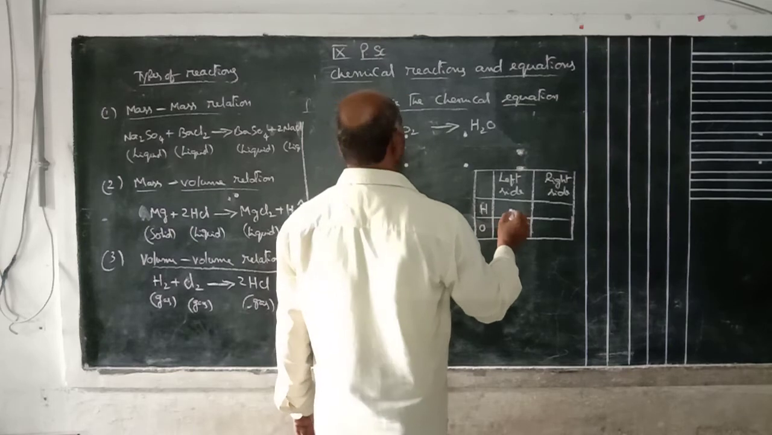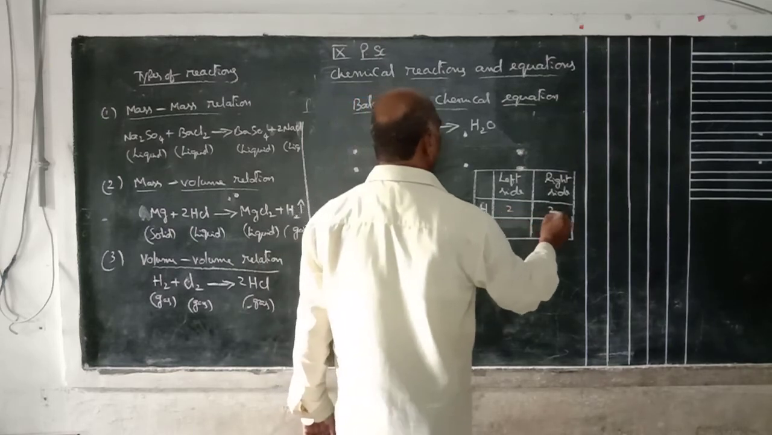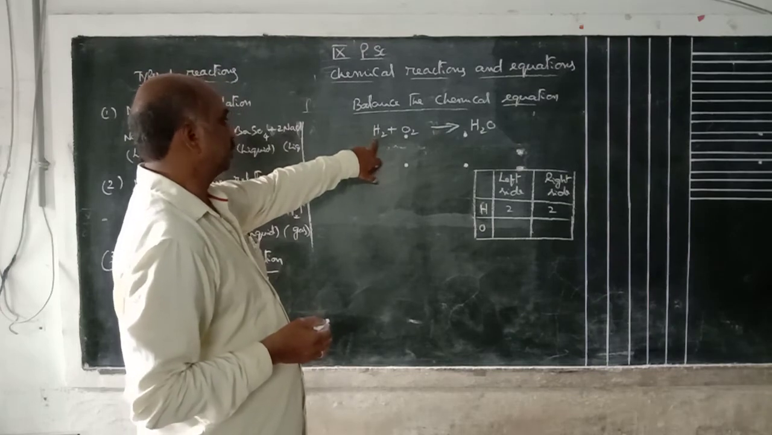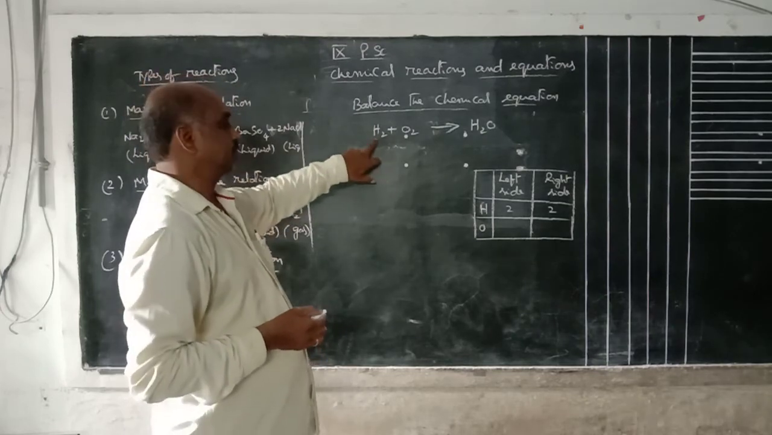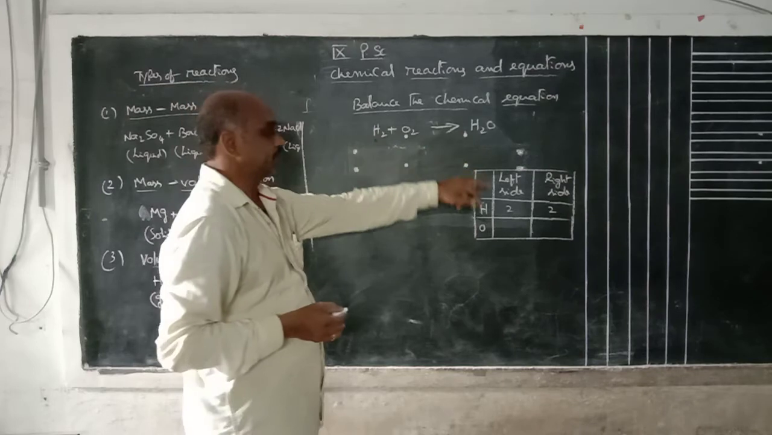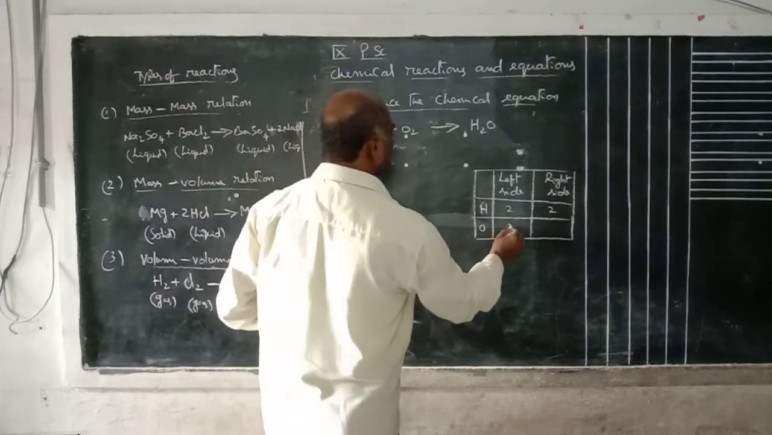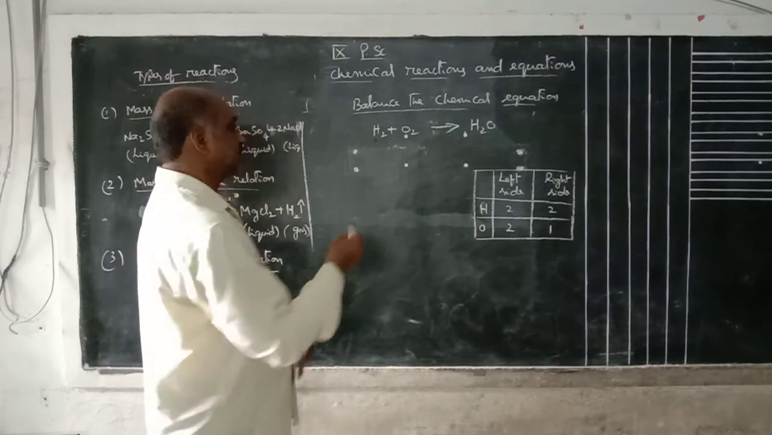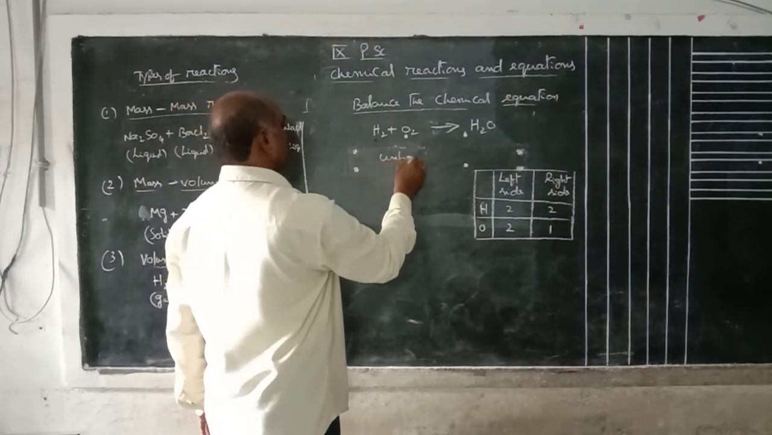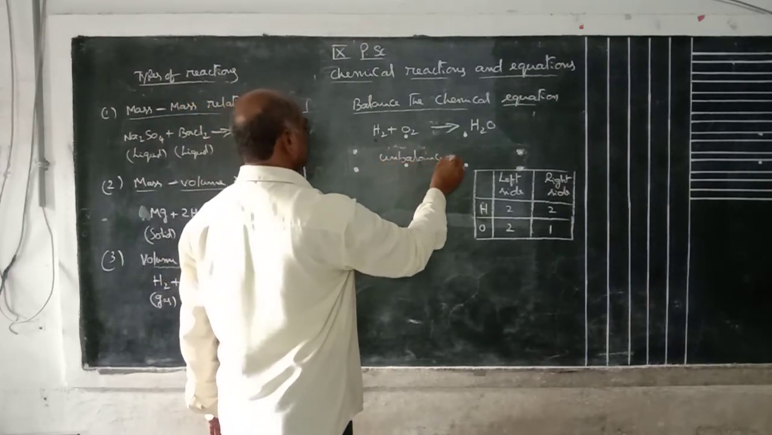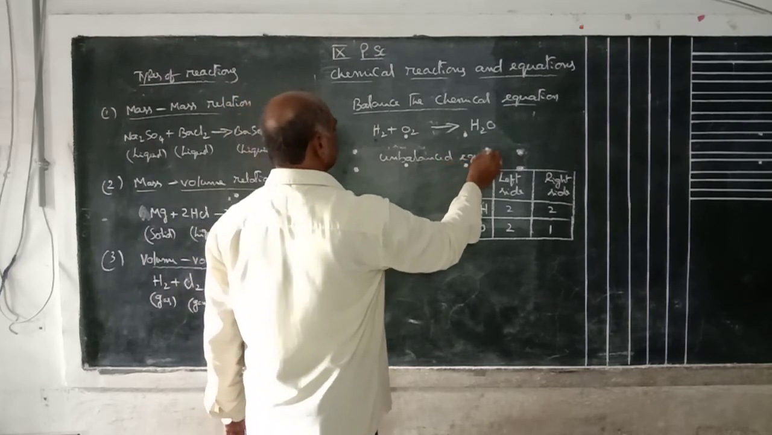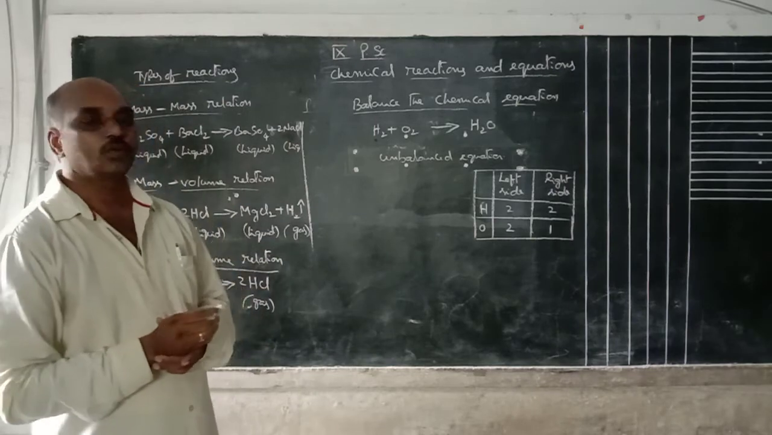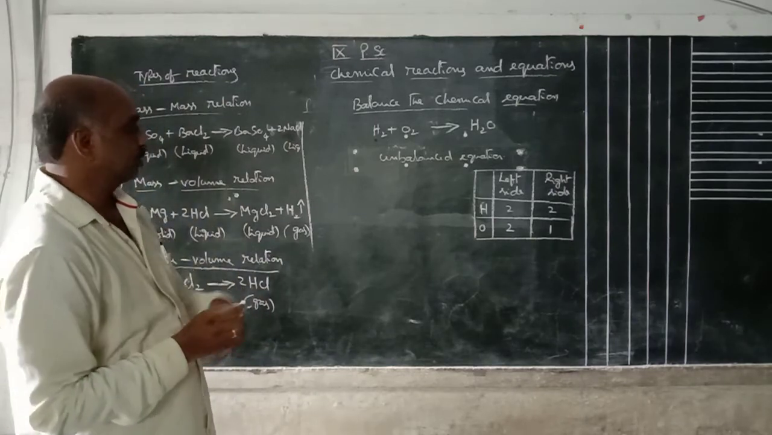This is hydrogen, left side 2, right side 2. See this equation. Hydrogen left side, how many are there? 2 atoms. Right side 2 atoms. Okay, oxygen 2. Here right side is 1. This is an unbalanced equation. This equation is not balanced. How to balance the equation?